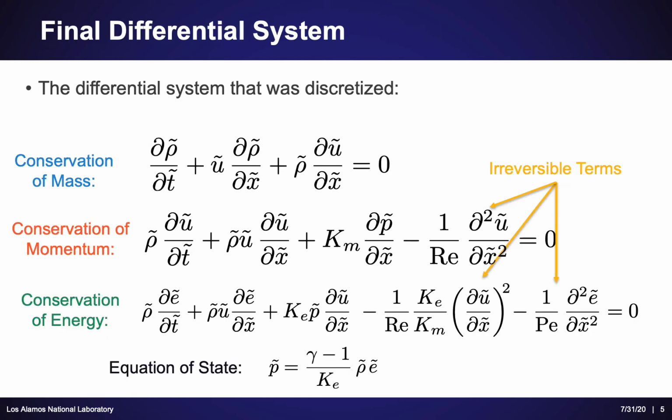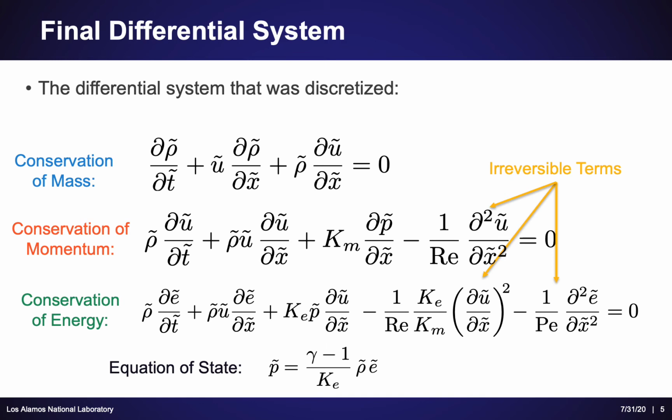Combining all of these various forms of analysis together, we're able to write the full non-dimensional differential system that was discretized with a method of lines. We have the conservation of mass, conservation of momentum, and conservation of energy, with the inclusion of the equation of state that closes the differential system. As one may have noted beforehand, we had four unknowns, but only three equations. This inclusion of the equation of state allows us to relate the three thermodynamic variables amongst each other and replace one variable, typically the pressure, with the density and the specific internal energy in our differential system, such that we have three equations and three unknowns.